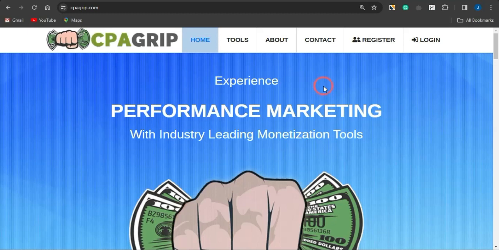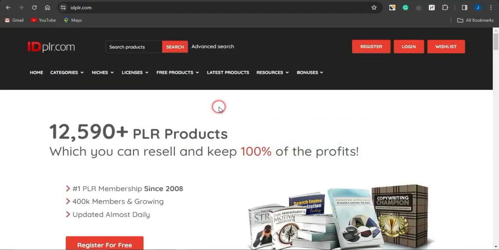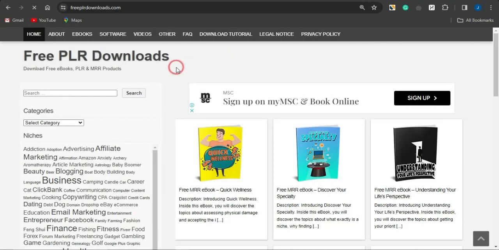That content needs to be so important to your lead that they can do anything to gain access to it. So basically guys, you can come onto this platform called idplr.com to get cool and amazing PLRs that you can lock in your content locker. You could also utilize this platform called freeplrdownloads.com to get cool and amazing content that you can lock in your content locker right now.